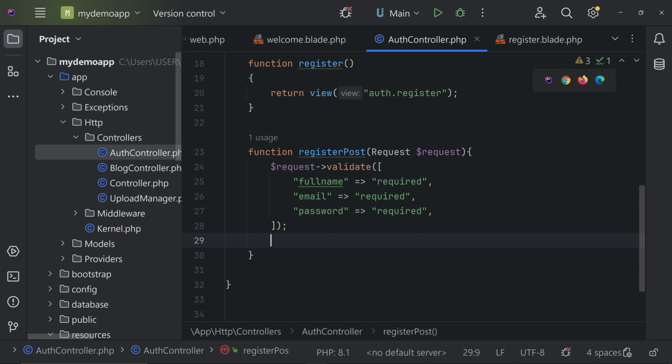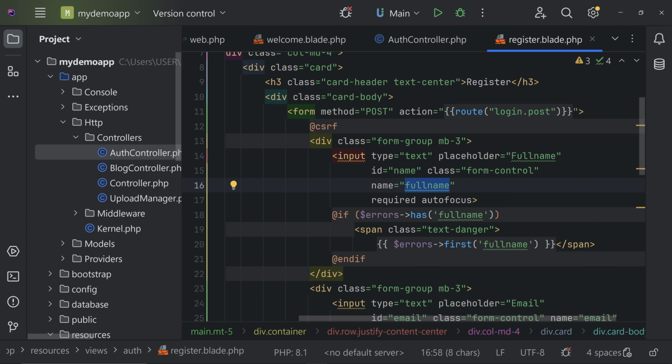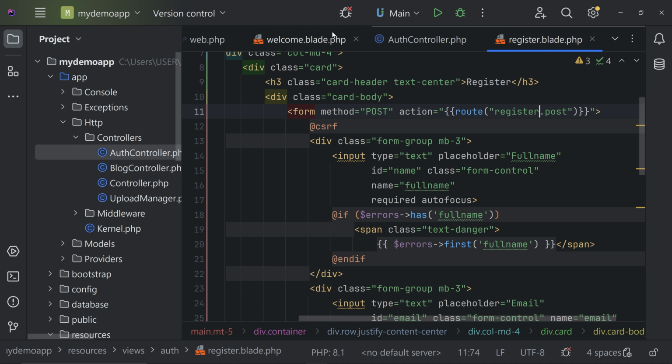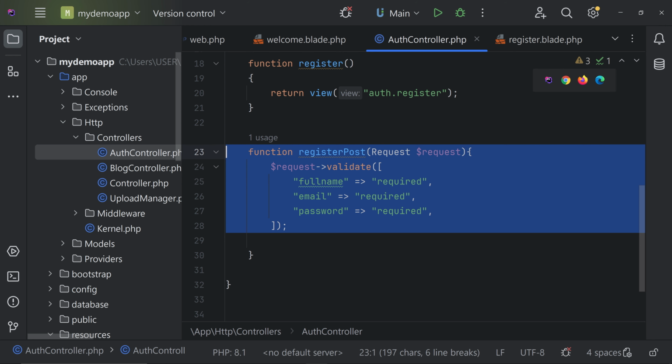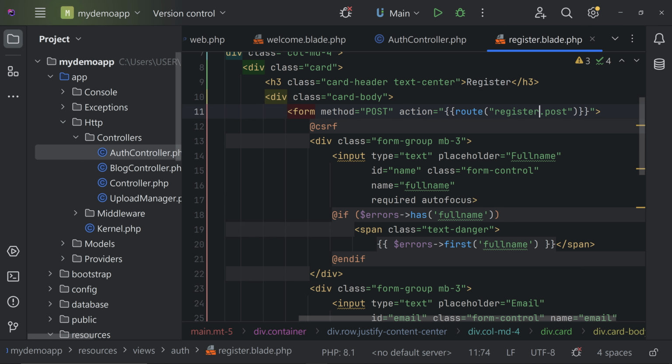So let's come here. Now we are checking if full name, email and password are present or not. If it is not present, it will return an error message. So we can try to see that. Before that, we have to go to register.blade.php. So we have to change this action. It is very important. Change the route name to register.post. Now we are calling this method. So now we can try running this and see what happens.